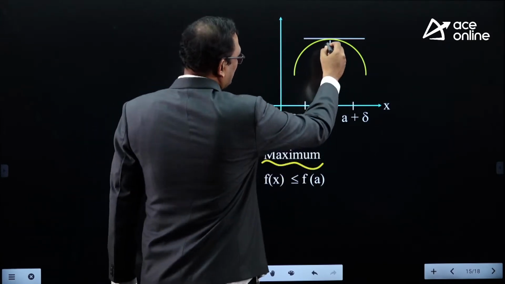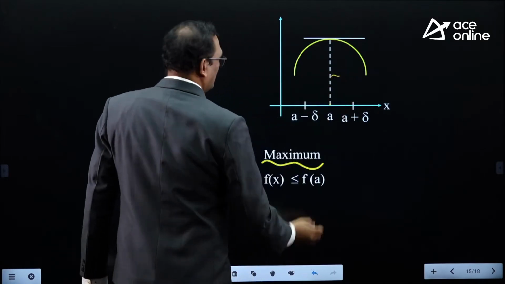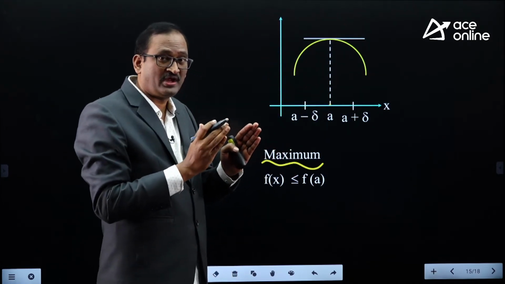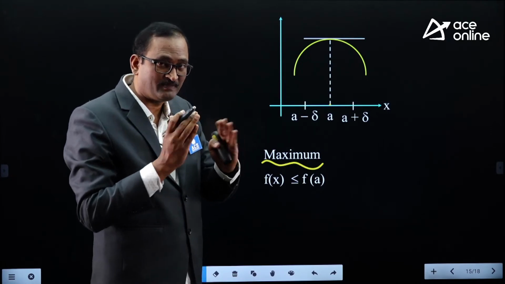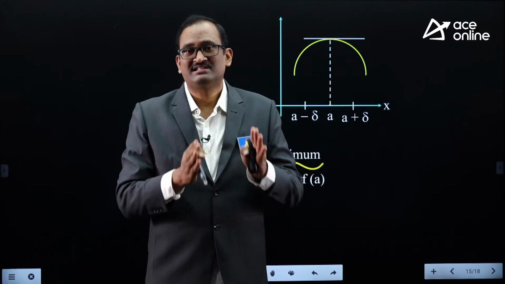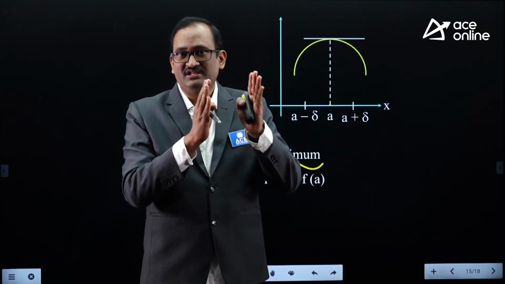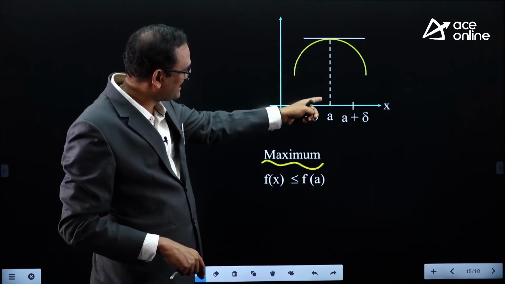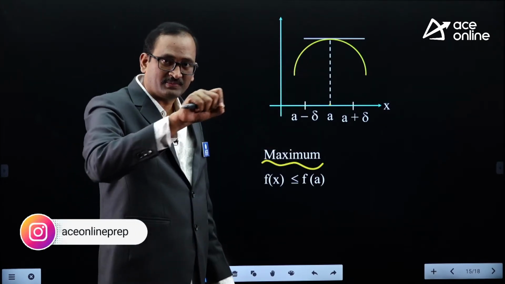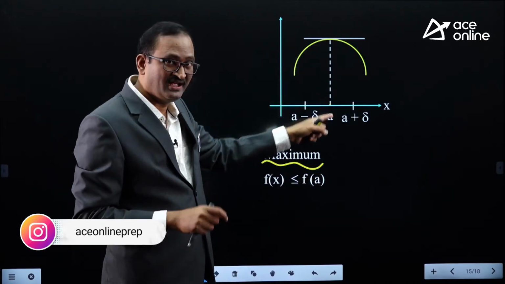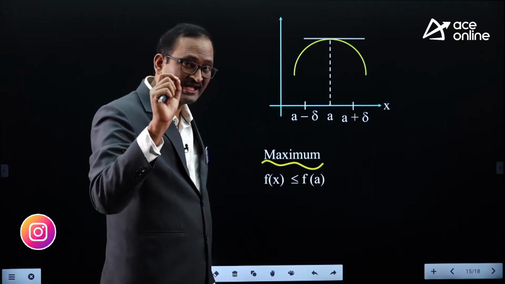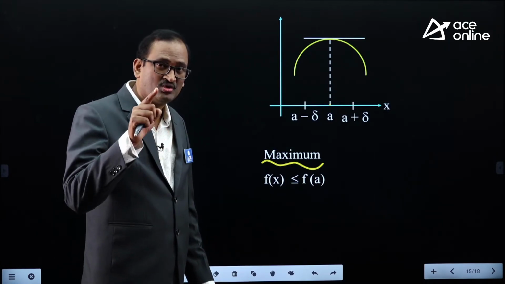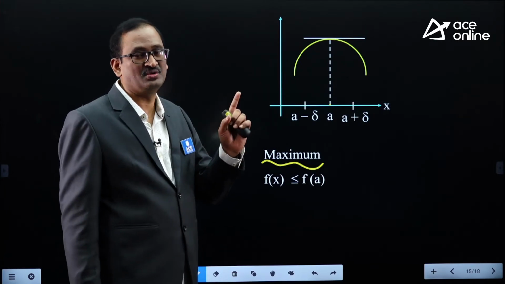What is the height of the curve? This height is f of A; f of x at x equal to A is f of A. Suppose the f of x value at each and every point in the neighborhood of A, please be careful what I am talking about, is less than or equal to f of A. f of A means the height of the curve from the x-axis at A. If f of x at each and every point in the neighborhood of A is less than or equal to f of A, then f of x has a local maximum at the point x equal to A.